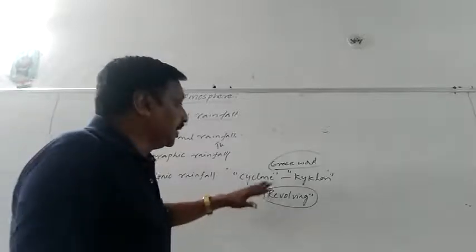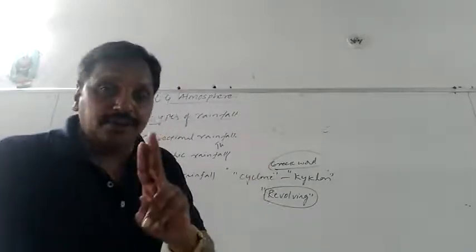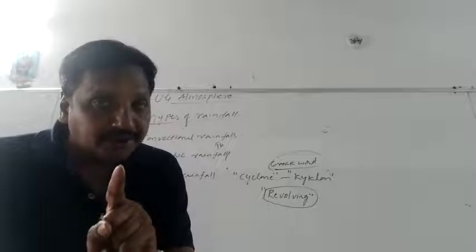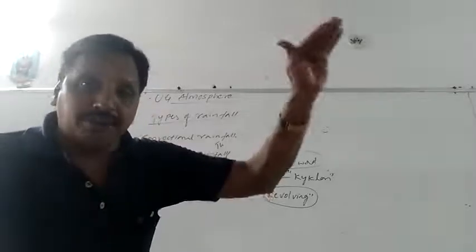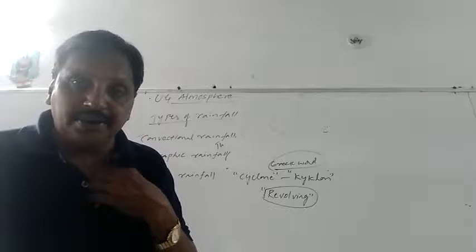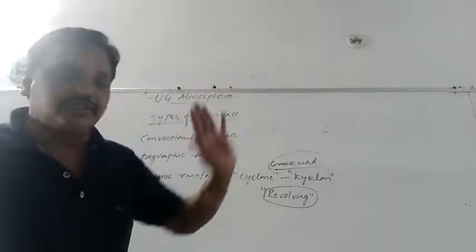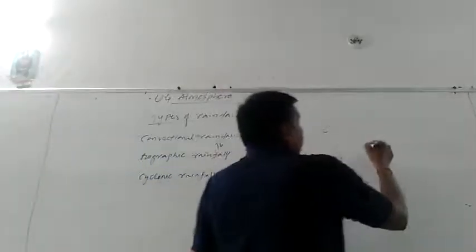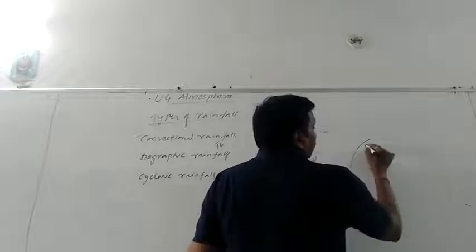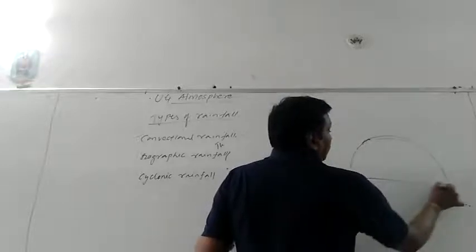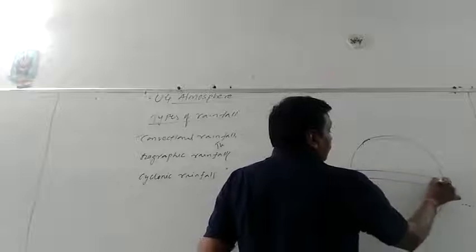This cyclonic rainfall is of two types. It occurs in the tropical region near the equator, and temperate cyclones also occur, meaning above the equator after a certain distance. This is the equatorial region.